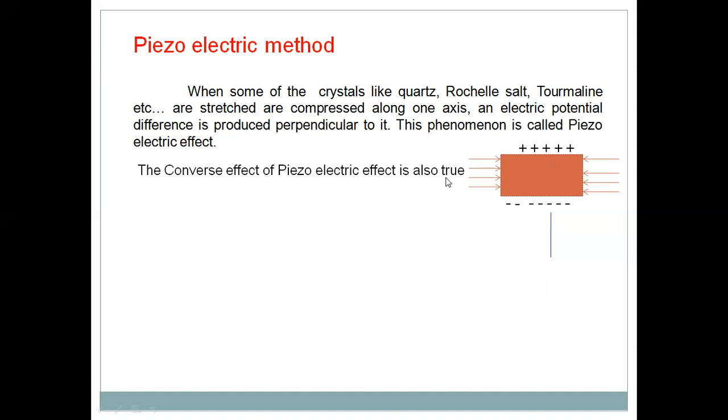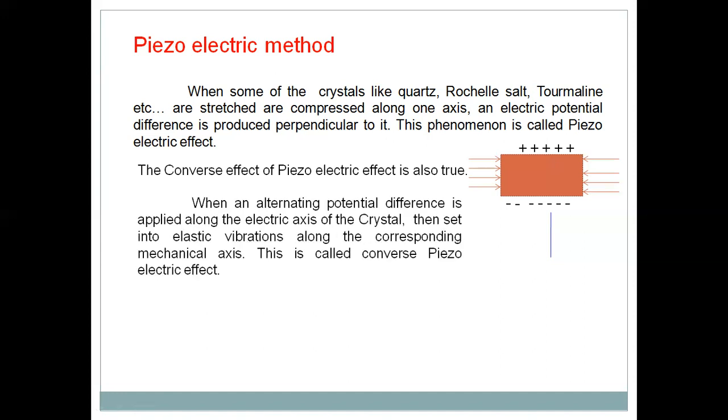The converse effect of this piezoelectric effect is also correct. Converse effect is nothing but the inverse of the piezoelectric effect. What is this? If we apply a potential difference between the two surfaces of the crystal, then it is set into elastic vibrations. Maybe stretching or compression occurs along the normal to such direction. So this phenomenon is called the converse piezoelectric effect.